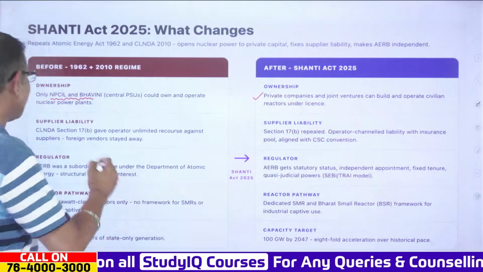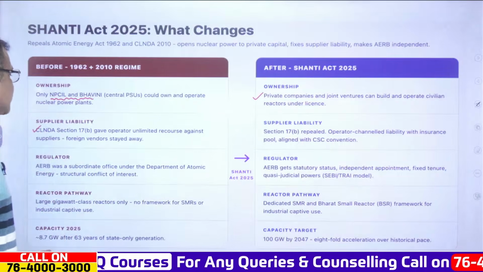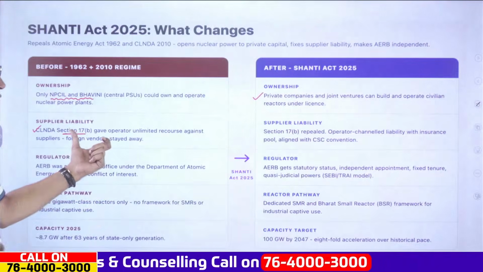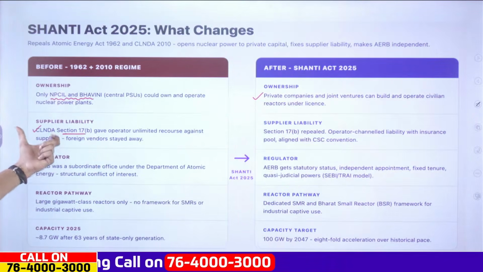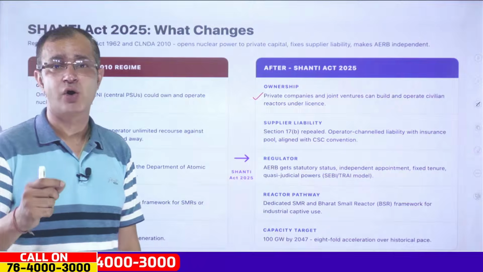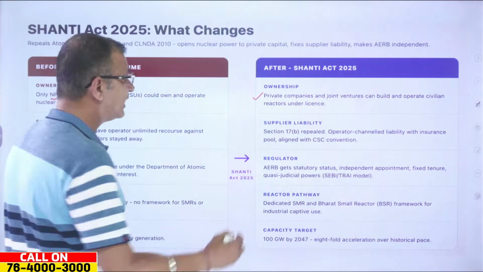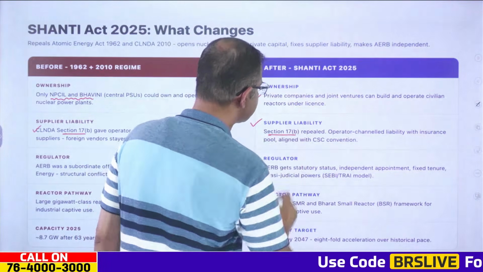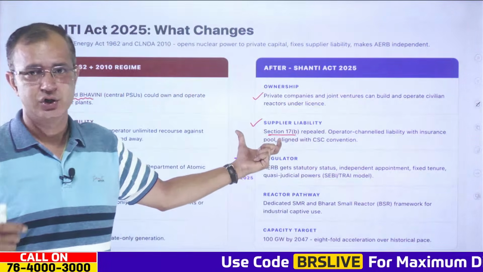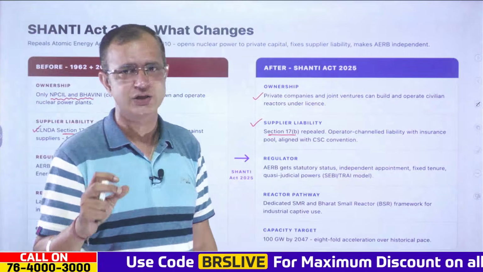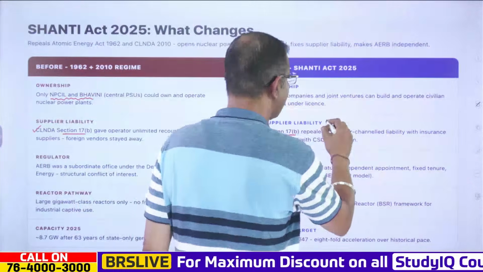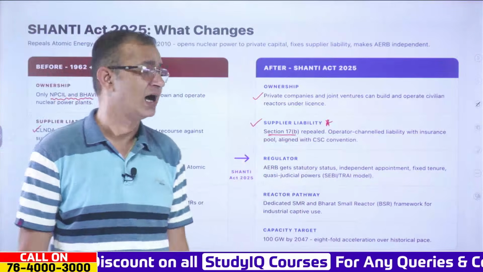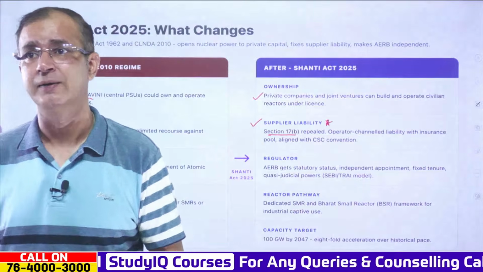Also, when it comes to supplier liability, CLNDA Section 17B gave the operator unlimited recourse against the supplier, and that is why foreign vendors stayed away. Now, after the Shanti Act, Section 17B has been repealed. Again, this is quite a concern as well. But at the same time, the operator has channeled liability with an insurance pool, and ultimately there is alignment with the CSC convention as well.